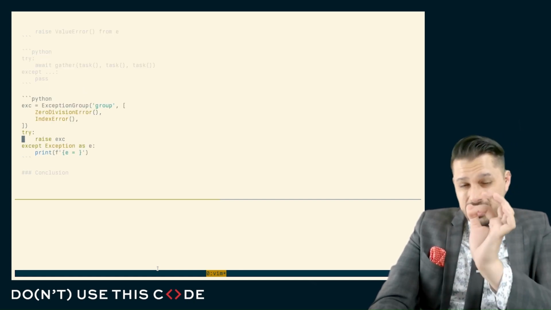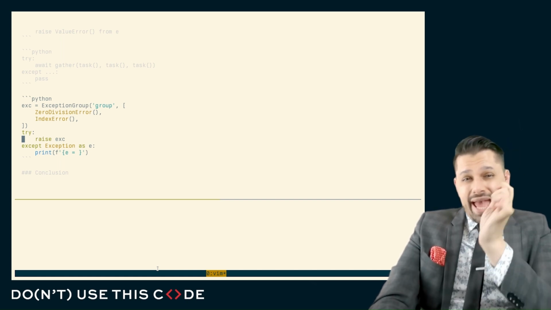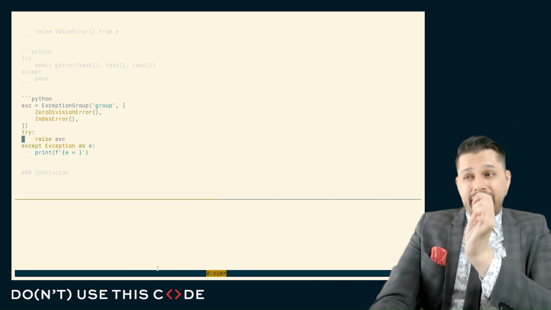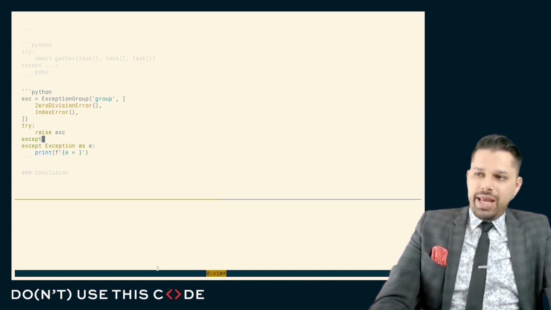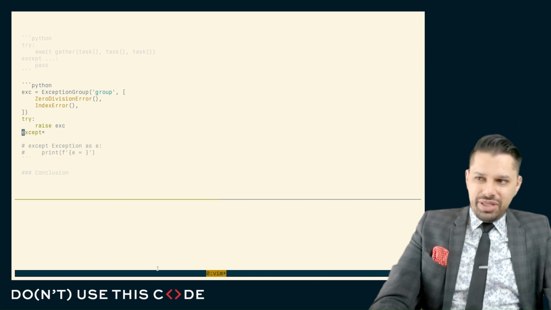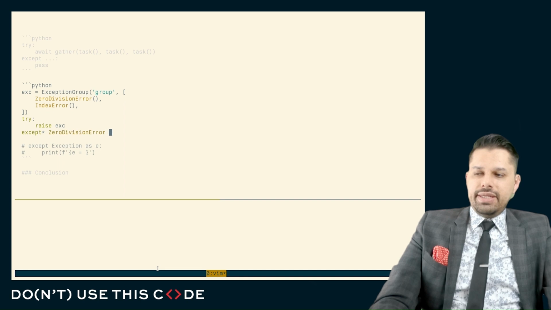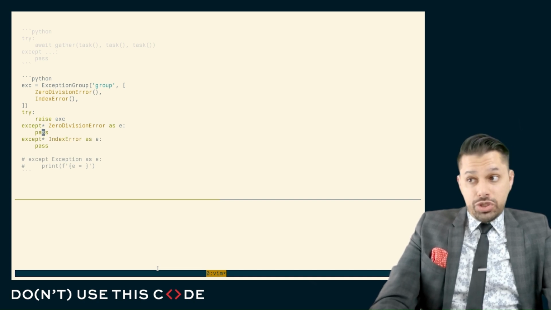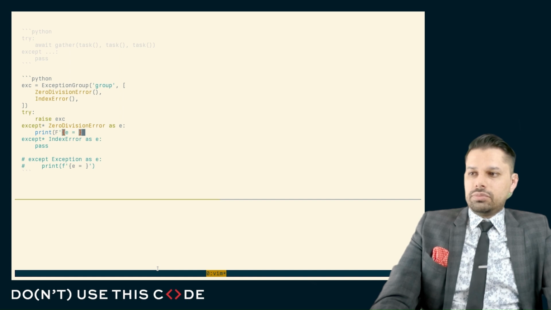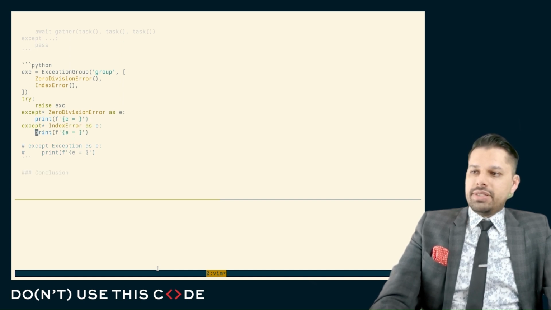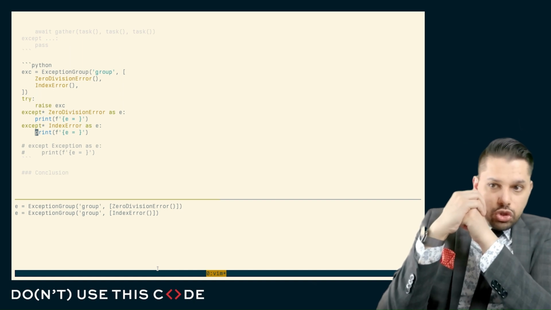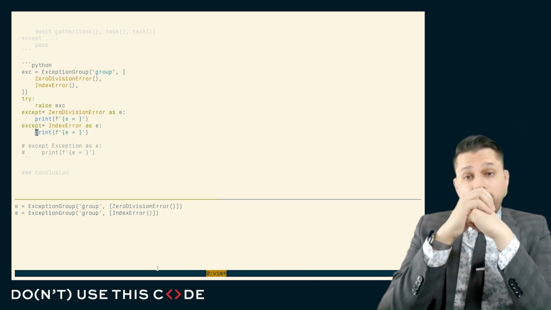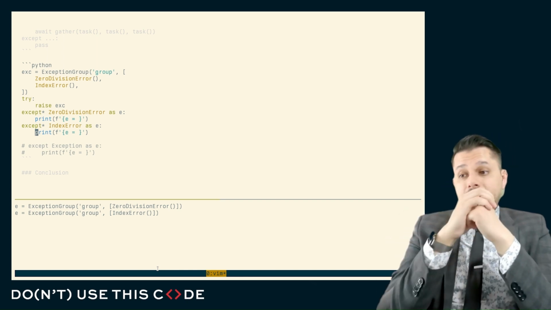Well, with some special syntax, we can indicate that a try except can catch multiple possible exceptions and handle each one of them. If we put a star after the except, what we're indicating is that this try except block can handle this exception as well as this exception, and they are no longer exclusive to each other. So if we look at this and this, we can see we actually handled two branches of this, whereas typically without that star, we can only handle one branch.